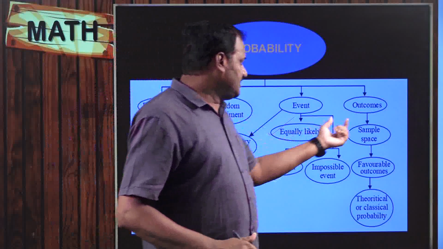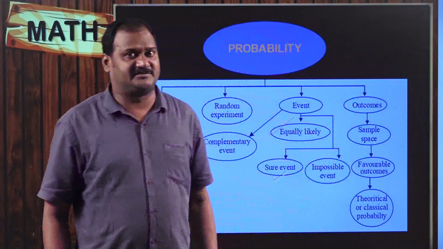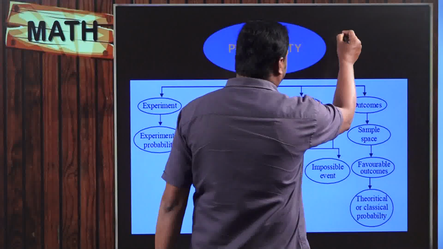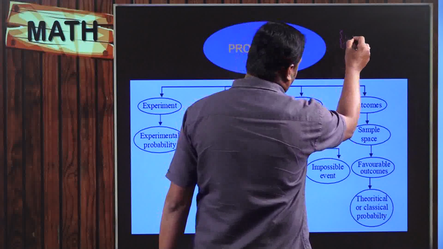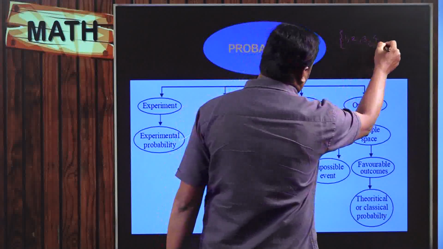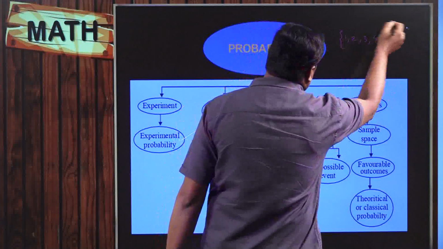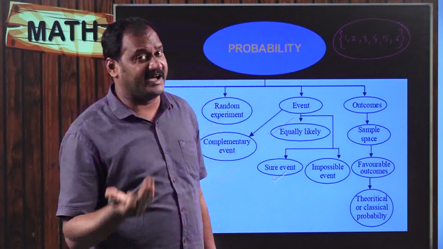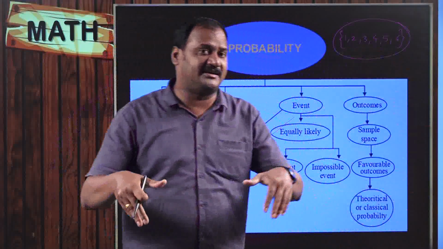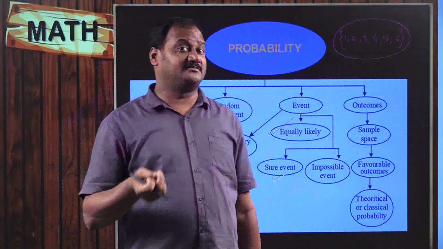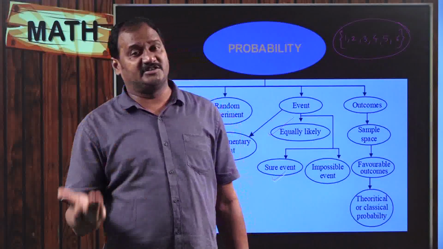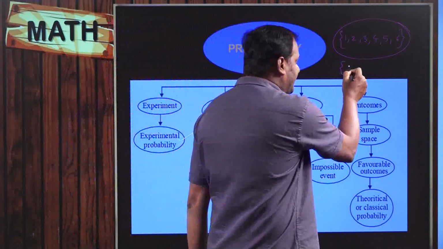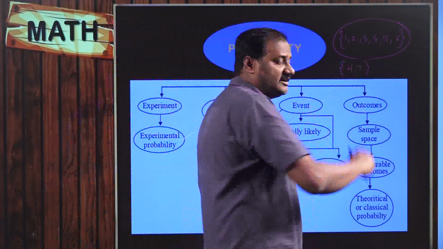Randomly happening is nothing but you are not fixing something to happen, so it happens randomly, right? And coming to, for example, sample space. What do you mean by sample space? When I am rolling a dice, then my outcomes are going to be either 1, 2, 3, 4, 5, or 6. So any one of the numbers will come on the top face of the dice. All these numbers come under the sample space. When I am tossing a coin, I might get heads or tails. So that sample space is going to be heads or tails. This is what is called sample space.